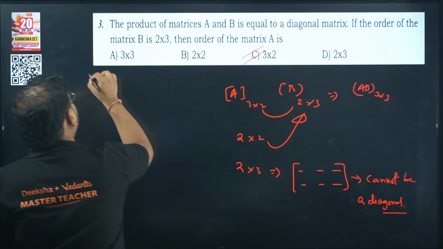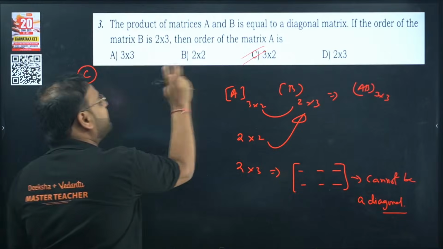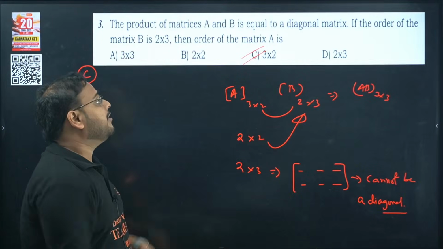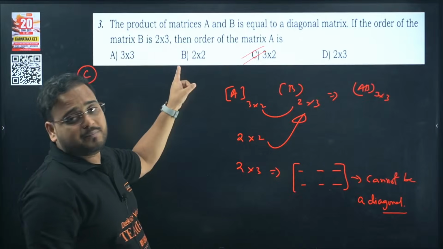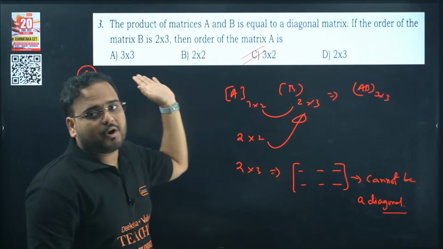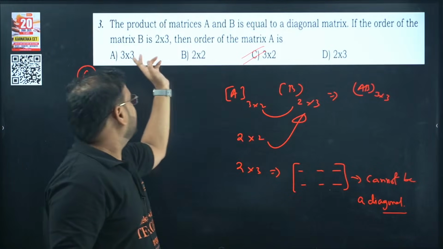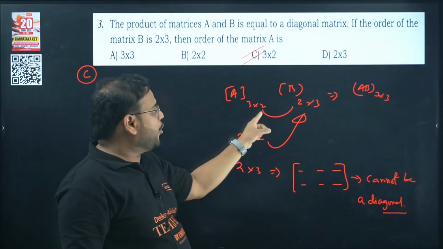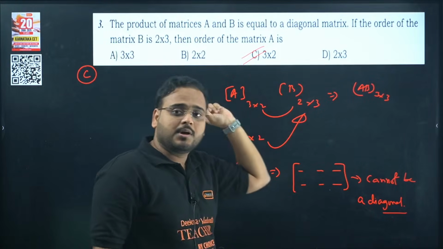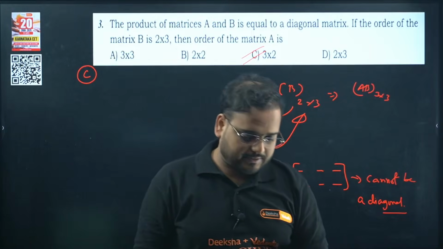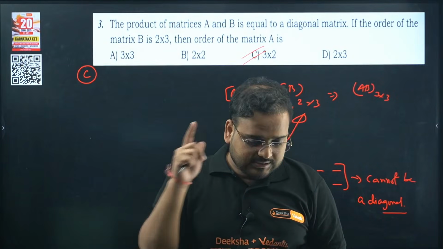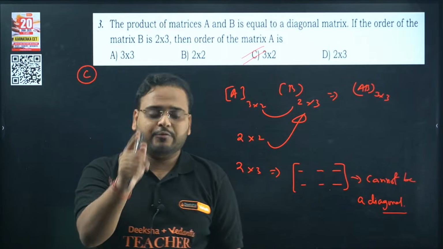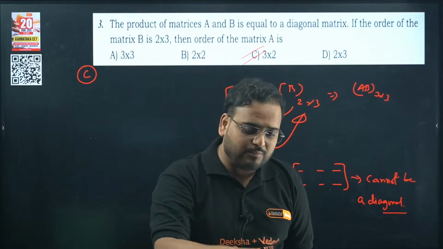I hope everyone understood why we can't have the answer as option B. It's very important for me to know that all of you got it. Why the answer is C and not B. Look, D and A cannot be there because we have 3 at the end. The number of columns in this is 3, this also is 3. So we need 2 only, but with that we have 2 options. B is wrong, C is correct. Everyone tell me, did you understand why option C is correct? If you tell me, I understand sir, then only I'll move on.